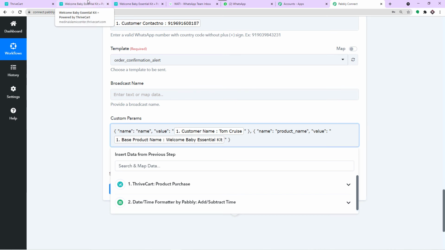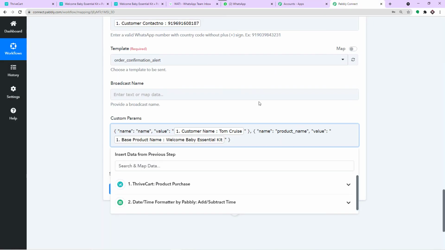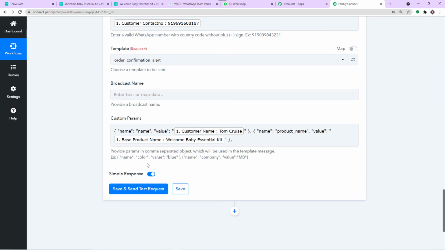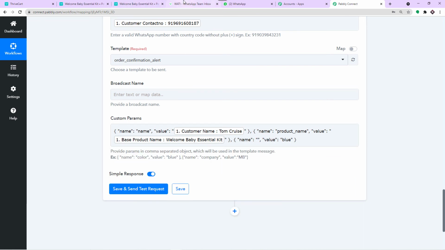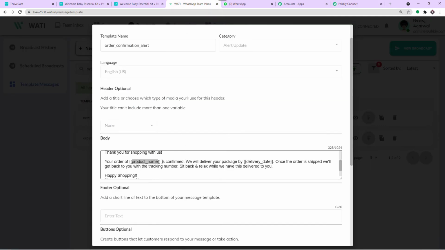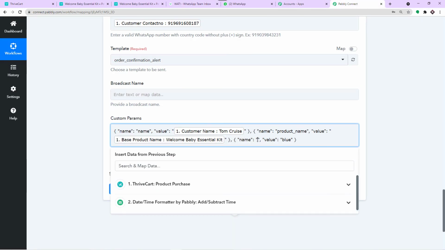Now what's next? Now I think we will be dealing with the delivery date, the third one. That's also pretty easy. Once again, a comma. I'm just going to copy this whole code and paste it here. I think finally you are getting it. Now I'm going to remove the color. Initially it might be a bit complex, but eventually you will get the hang of it. I'm going to copy the delivery date, this is the code, and paste it here.